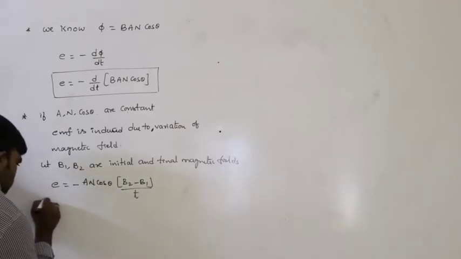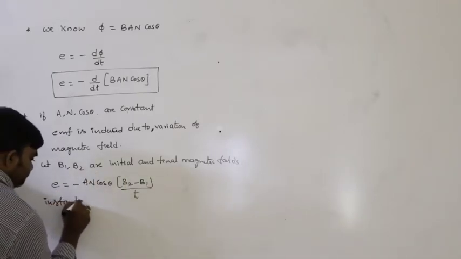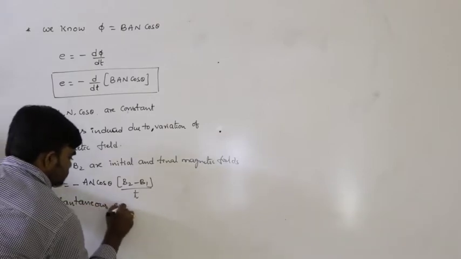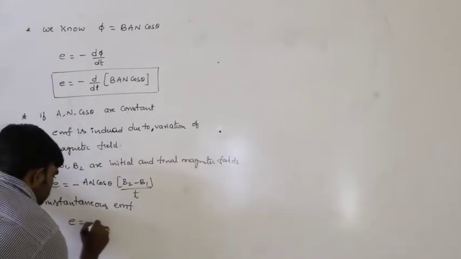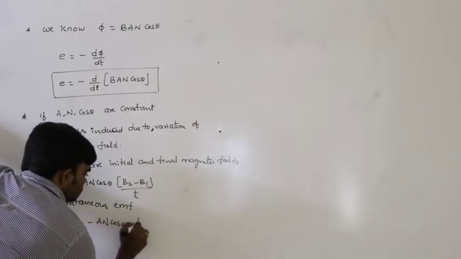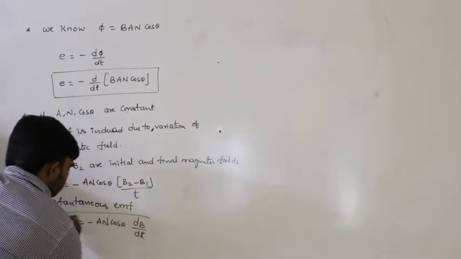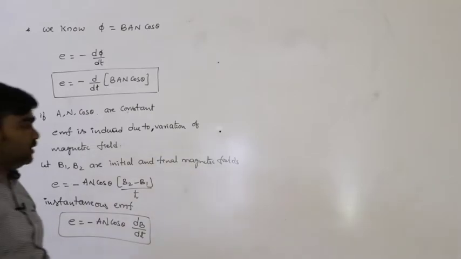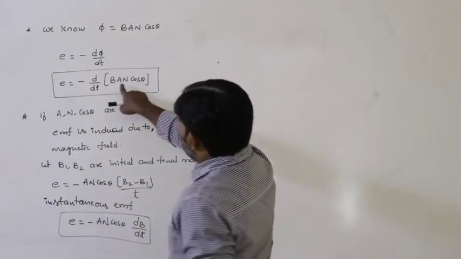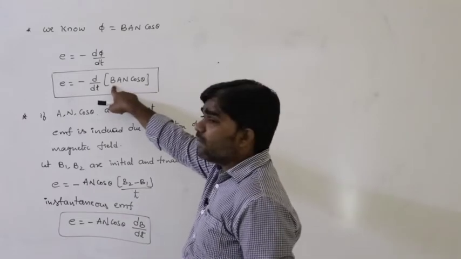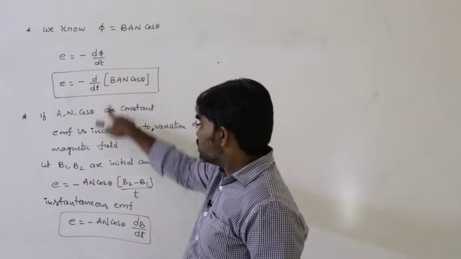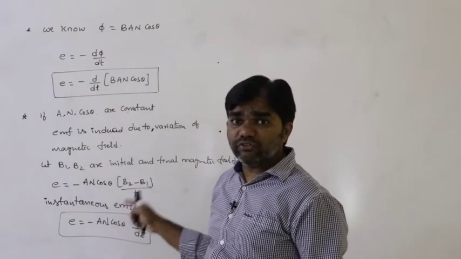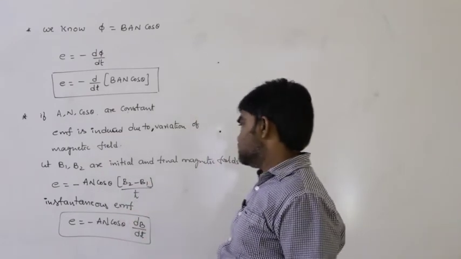And here, instantaneous EMF. Instantaneous EMF E is equal to minus A n cos theta into, simply, dB by dt. That is the instantaneous EMF developed. E is equal to minus A n cos theta into dB by dt. This is because A n cos theta remains constant, only the magnetic field varies here. Due to the variation of the magnetic field, this much amount of EMF is developed here. So this is the situation.